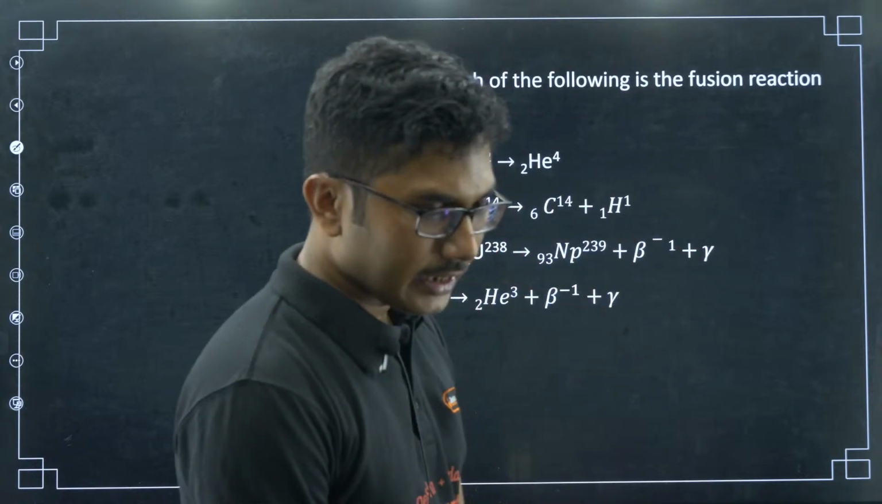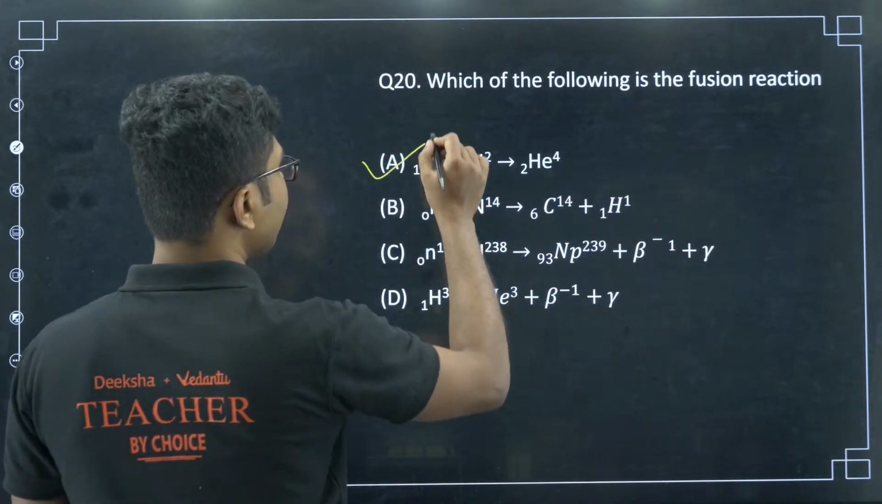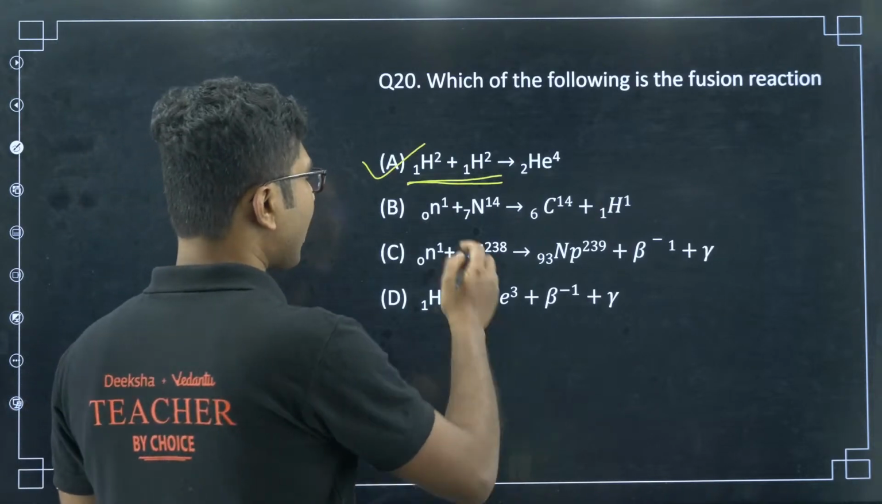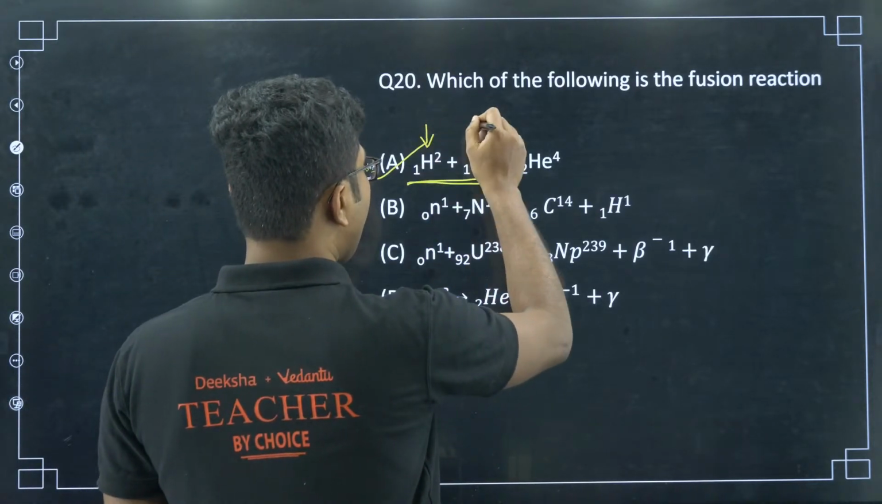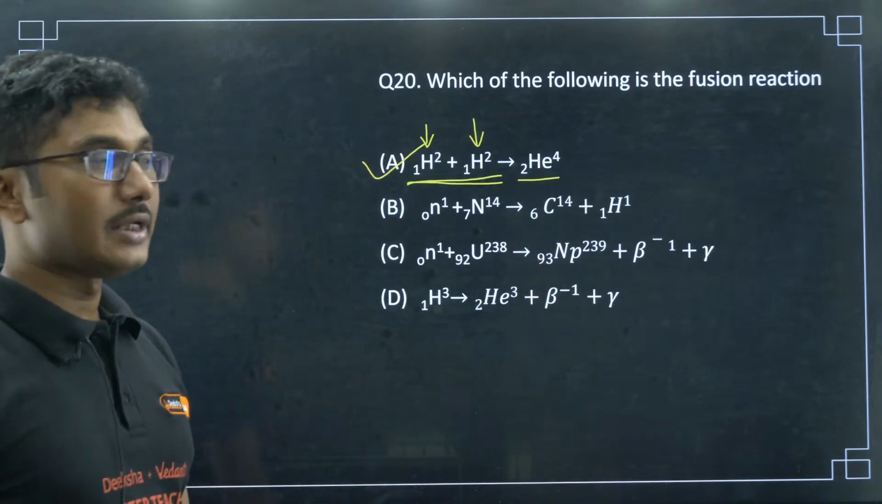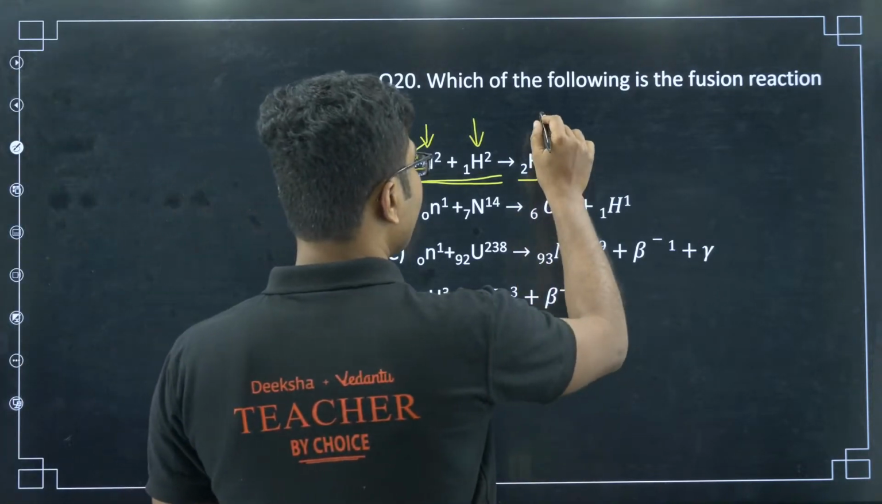20A, Chandan answered correctly, Shagupta also answered correctly. So, here what you see, 2 hydrogen atoms are getting fused, not hydrogen, basically they are deuterium atoms. Deuterium atoms are getting fused to produce a helium nucleus, a helium atom. So, this is a fusion reaction.